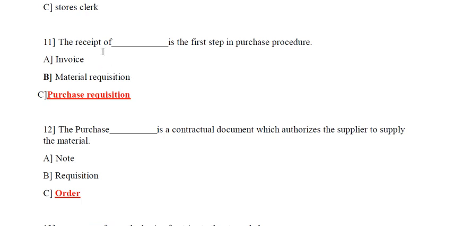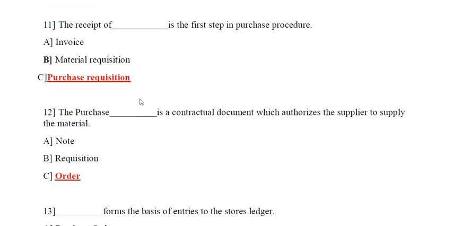Next question. The receipt of dash is the first step in the purchase procedure. Options are invoice, option B material requisition, or option C purchase requisition. So the receipt of purchase requisition is the first step in purchase procedure. Option C is the correct answer.